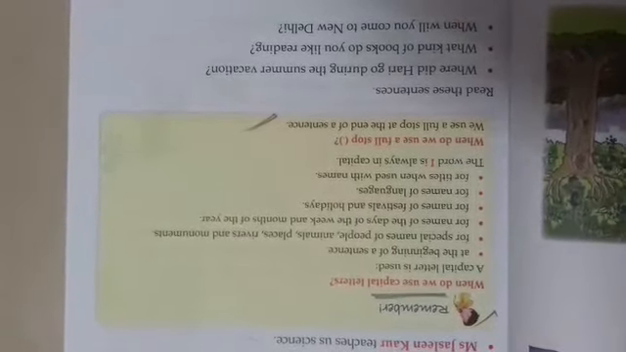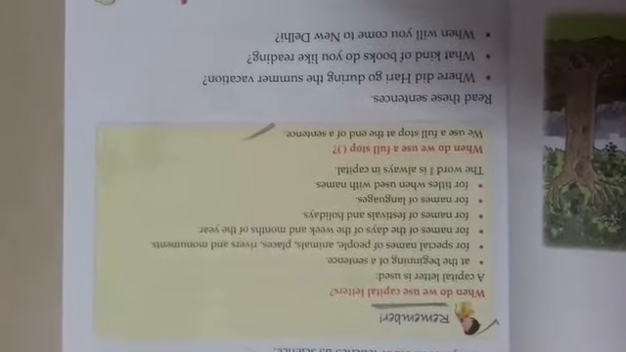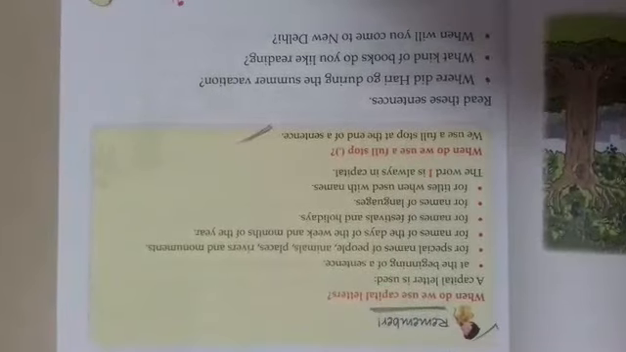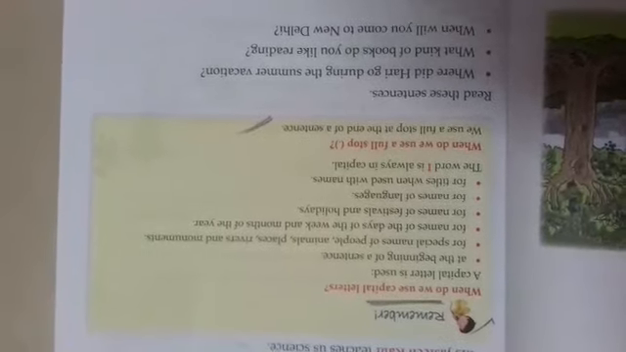The second rule: for special names of people, animals, places, rivers and monuments. What is a special name? Special names are the names of people, places and things, monuments, rivers that are very special and they always begin with a capital letter. In short, we may call them proper nouns also. So now I am going to show you examples.